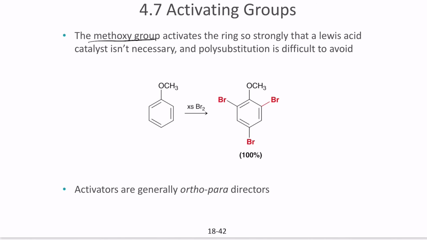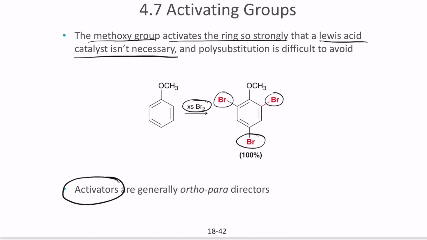The methoxy group is activating the ring so strongly that a Lewis acid catalyst is not necessary at all. If you just use the bromine directly, even that will end up forming ortho and para products. So one way to remember this: any activator is an ortho or para director. An activator is an ortho-para director.